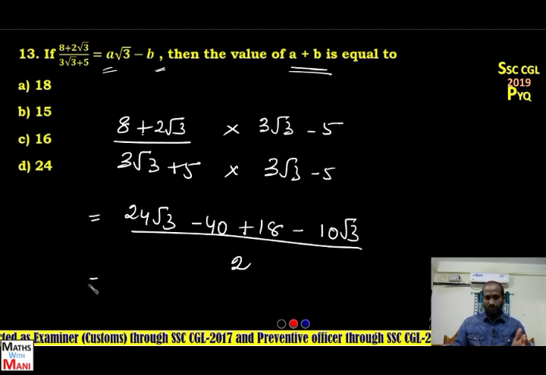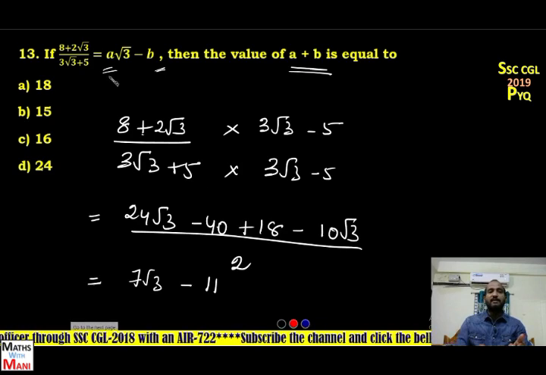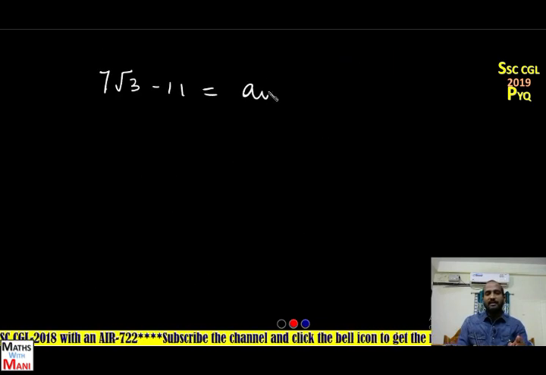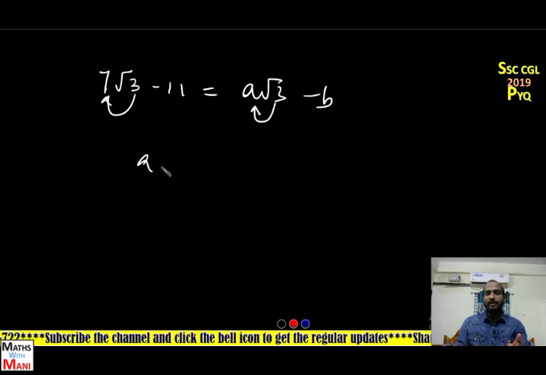Okay. So 24 root 3 minus 10 root 3 is equal to 14 root 3 by 2, means 7 root 3. Yes. Next, minus 40 plus 18 means minus 22 by 2, means minus 11. So 7 root 3 minus 11 is given as a root 3 minus b. Observe this. Here the coefficient of root 3 is a. What is the coefficient of root 3? That is 7. So a equals 7 and b equals 11.